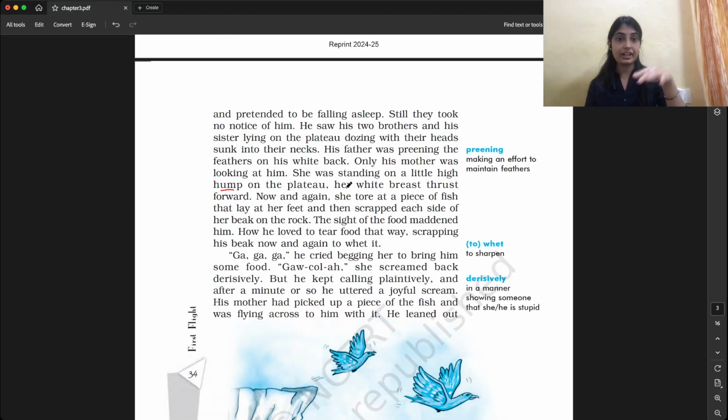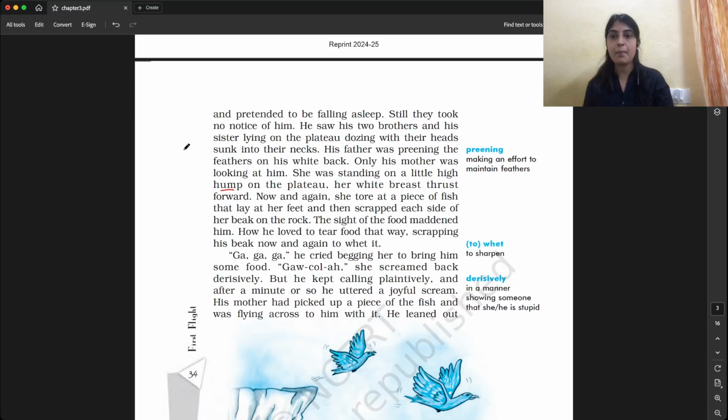The plateau is plain, and the hump is the part that comes out of it, like the camel hump, the part of its body that comes a little bit outside. Her white breast thrust forward. Thrust means it was bent a little forward.